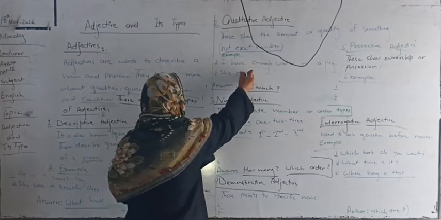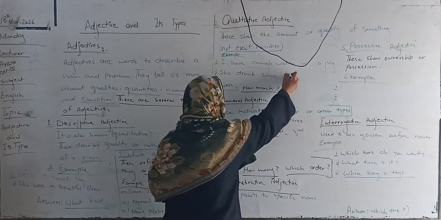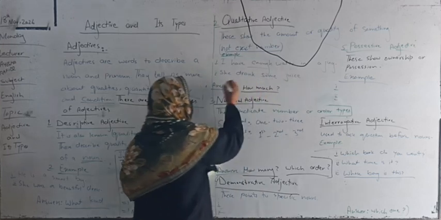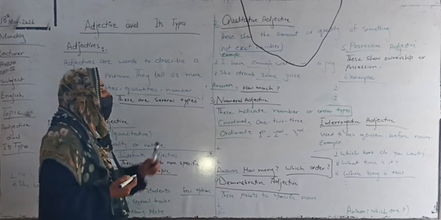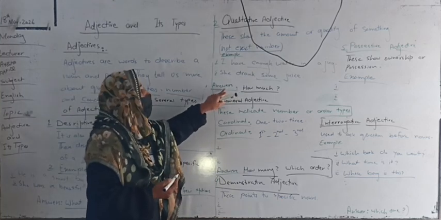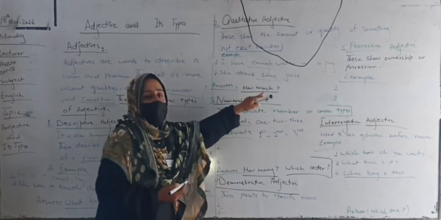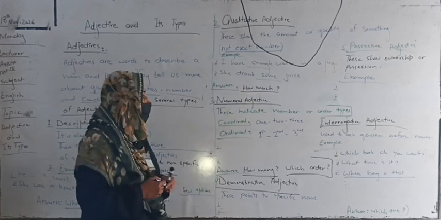She drank some juice. It also tells us the quantity of something. It tells how much juice she drank. She drank some juice. It tells us the quantity of something.